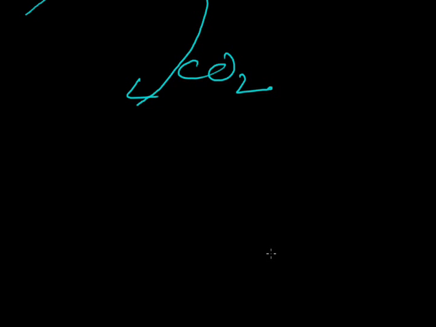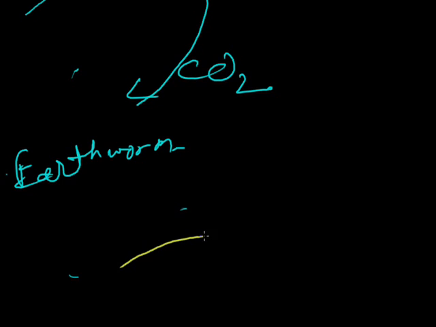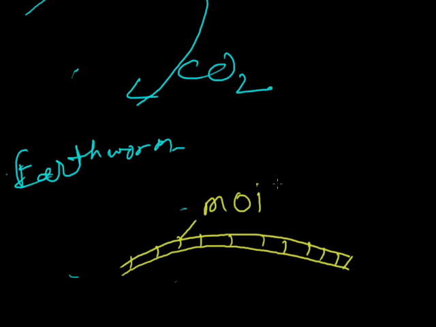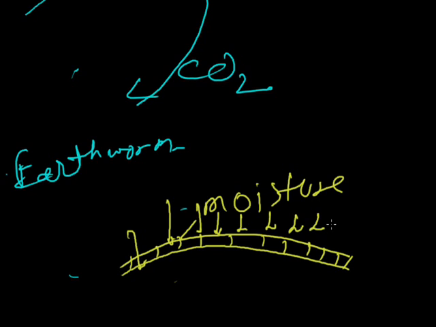Then we will move to another kind of organism. This is the earthworm. Then we will again discuss respiration in earthworm. Earthworm is a kind of organism that has a segmented body having moisture, and every segment has a separate opening for respiration. So the moist body is a kind of site for respiration.